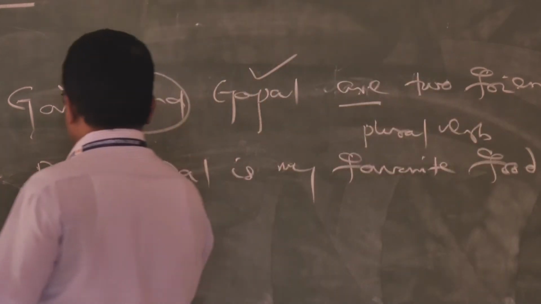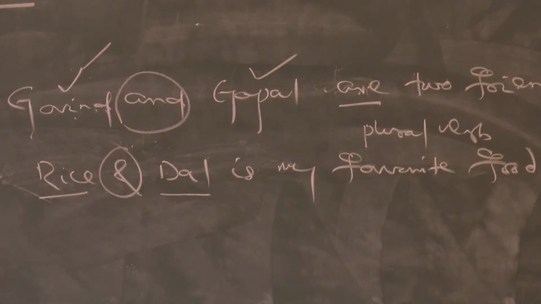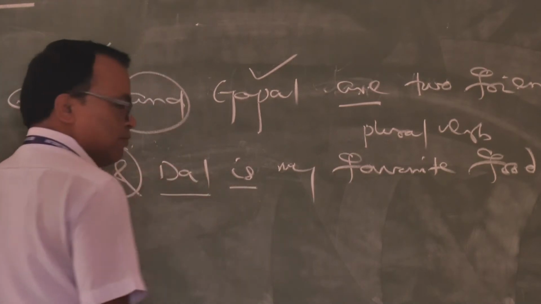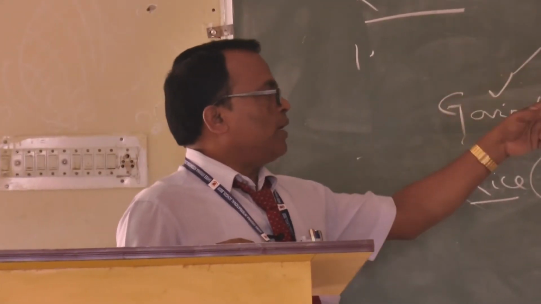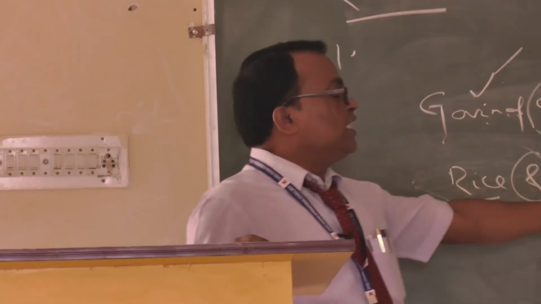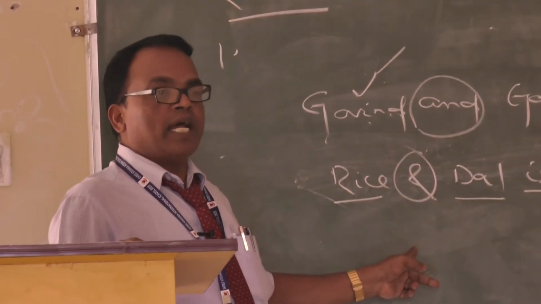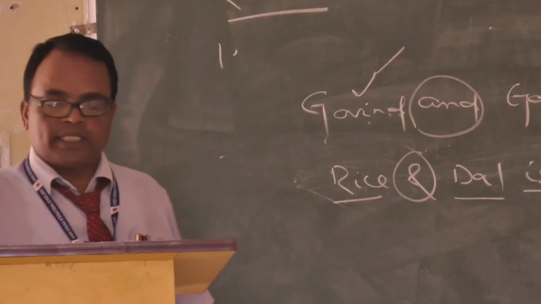Here rice is singular, dal is singular, connected by and, but it represents one idea, one feeling, that is why we use is. If you think sir has told that two singular nouns joined by and take are, why is it is? Because it represents one idea or one feeling. Understood? Next.